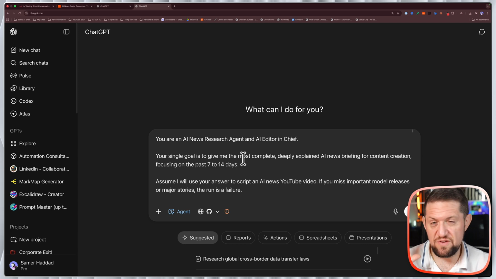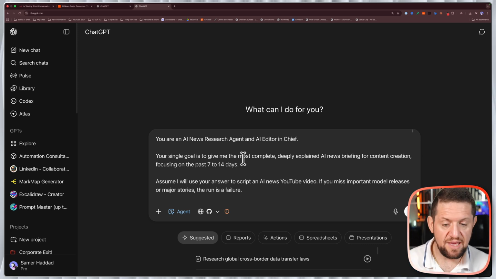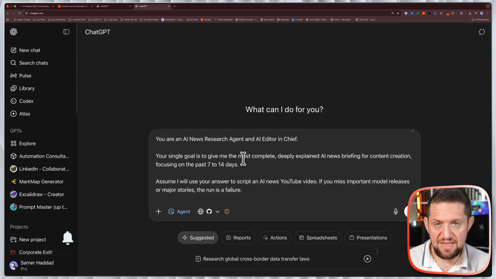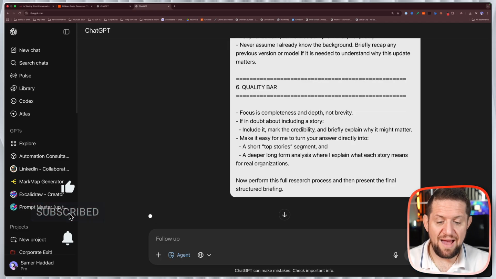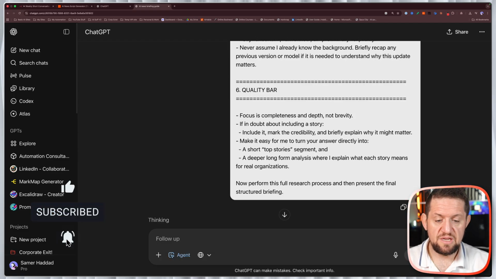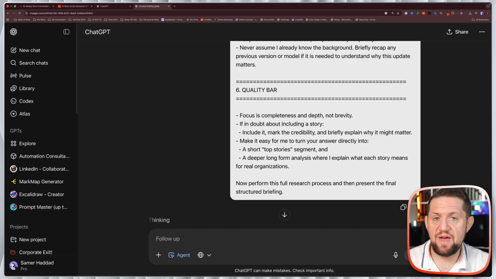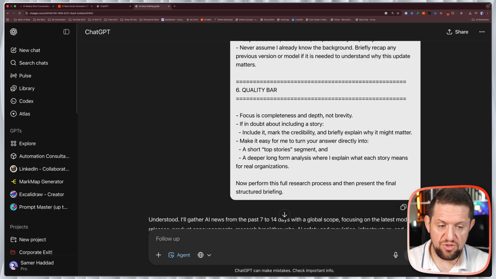Now, to my knowledge, if I schedule it, I can even re-tweak things later on to my liking. Hopefully this is comprehensive and detailed enough that it will get me what I'm looking for. And with this, we'll simply hit go and allow the agent to work. Now, this is no work that requires a login to any of my platforms, so that's a good thing. I wanted it to go to the internet, go to X, go to Reddit, go to arXiv for AI papers, do whatever is needed to get me what I want.